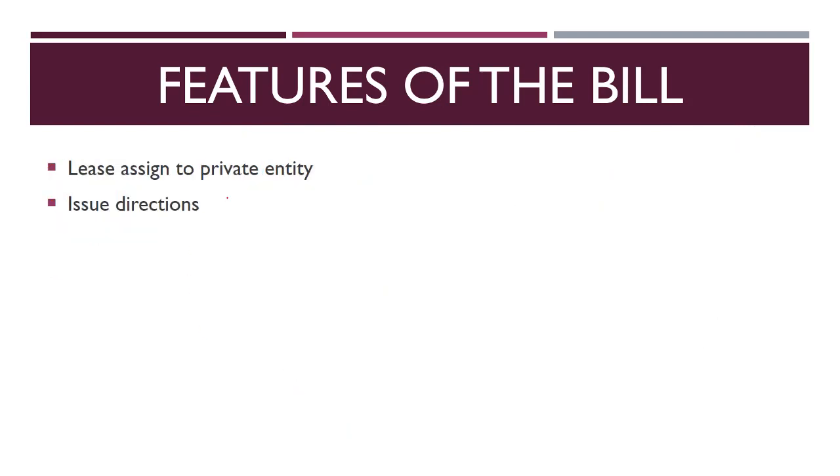So this is another feature. Then there are two other features. One is, till now, if you wanted to give a forest on rent, or let's say the exact word is lease. What is lease? Ownership for a few years, like 90 years, 99 years. So if you want to give this forest to any private entity on lease, then you have to obtain prior permission of the central government.